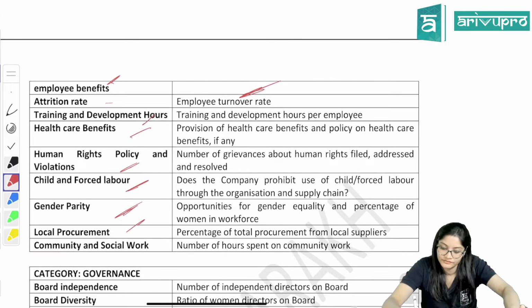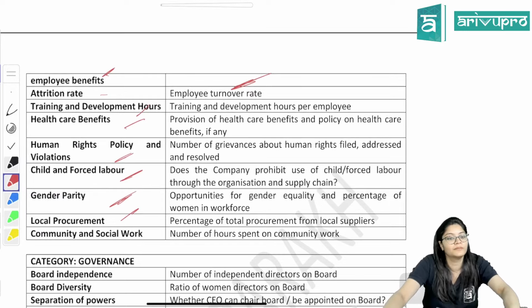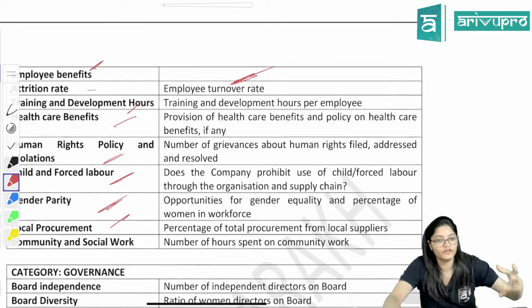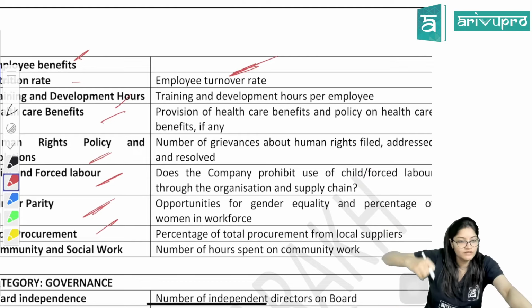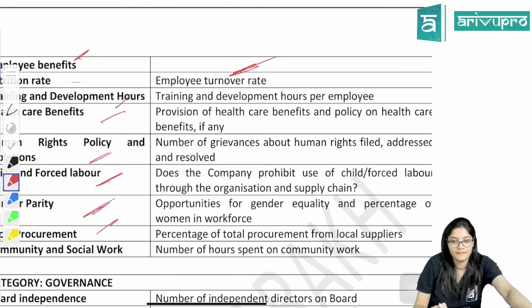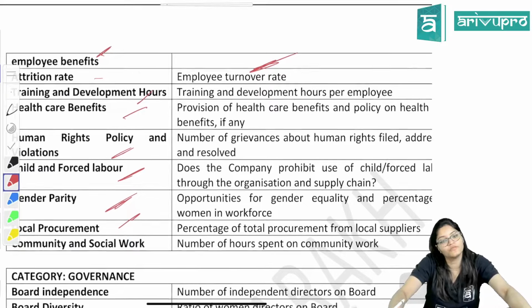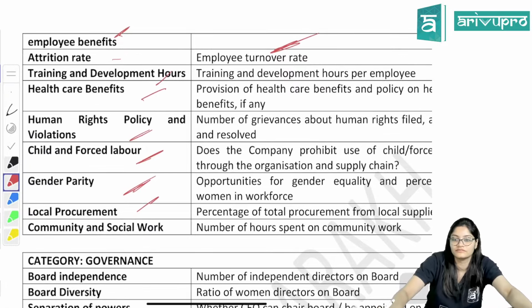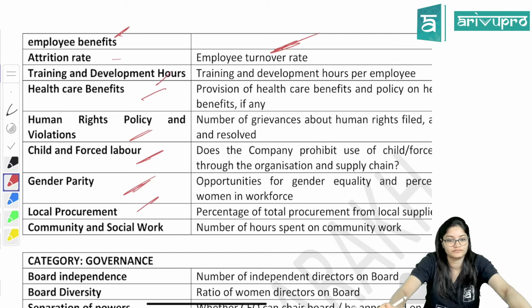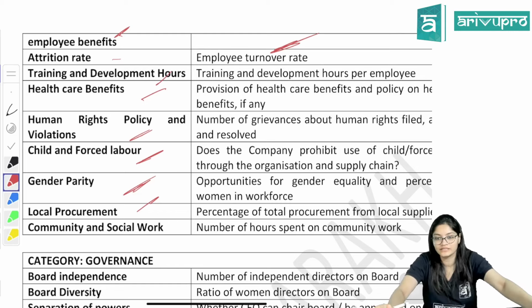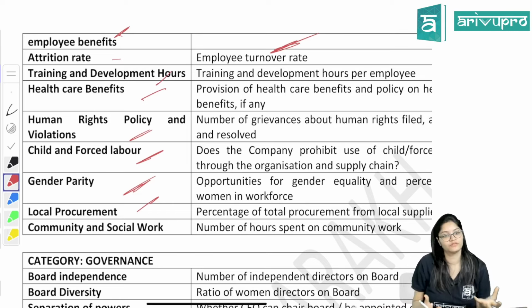Local procurement. Local procurement means what? Local vendors. Whatever raw materials you are purchasing, whether you are importing or taking it from local vendors. Right? For example, small vendors are there in the villages. Correct? So from where you are taking? Okay, what will be preferred? Local vendors or imports? This is a very obvious answer. What will these ESG platforms want? They are giving ratings. Your rating will be higher if you are doing local procurement or import?